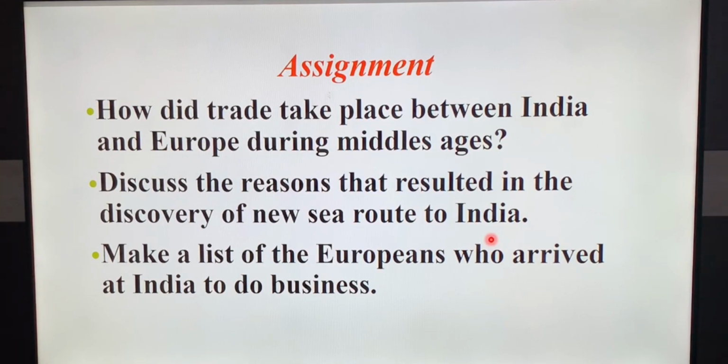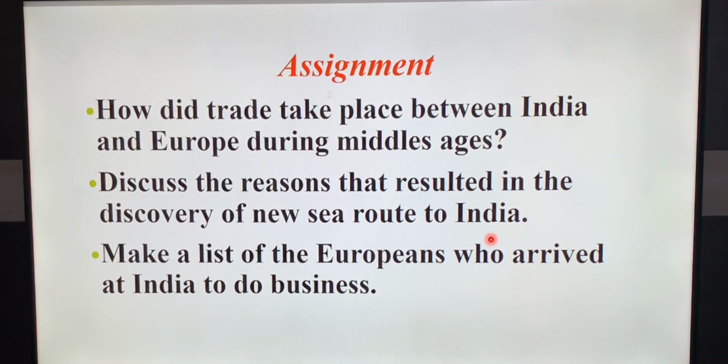Meanwhile, Spain and Portugal were attempting to break the monopoly of Italian traders. They started encouraging sailors to find a new sea route to India. The invention of compass, astrolabe and gunpowder provided further impetus to this venture. So these are the points have to be written in the second question. The reasons which led to discovery of new sea route to India.